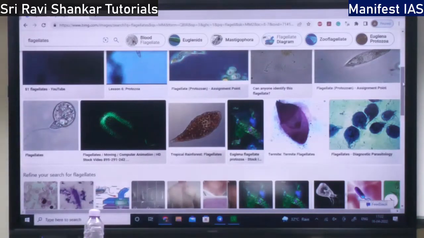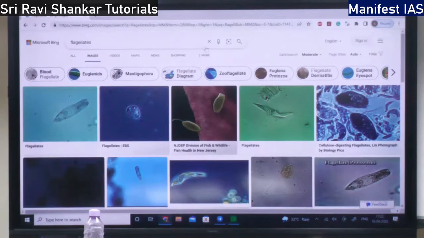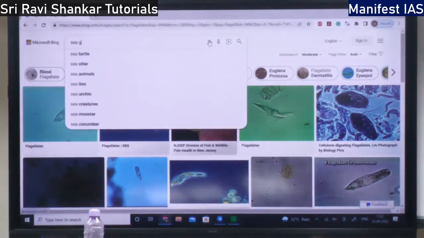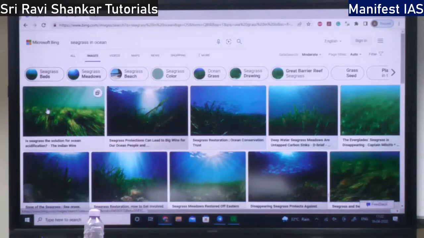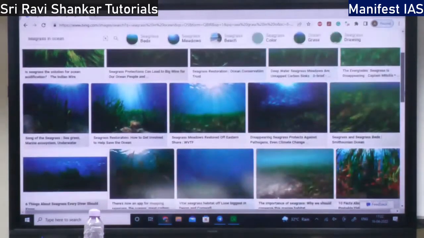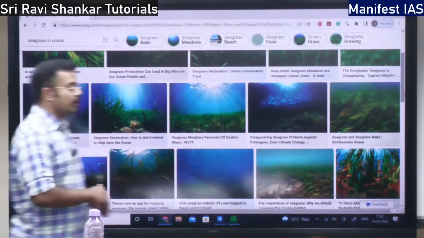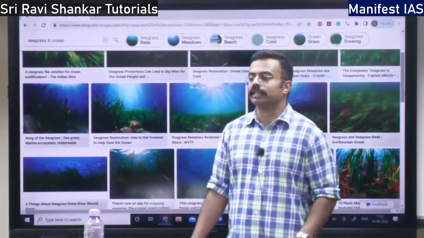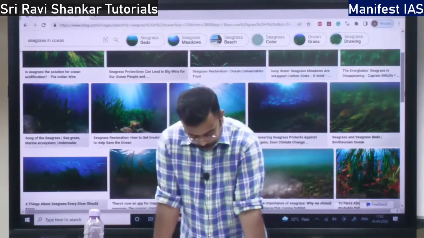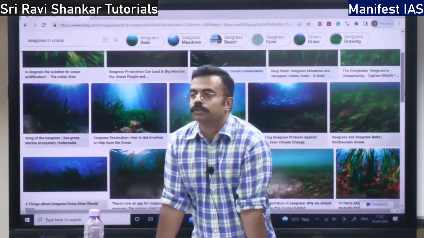Then you have seagrass. So there is grassland within the sea called seagrass. See, this is seagrass. Can you see the images? These grow closer to the surface. They don't grow in the deep ocean water. They are angiosperms.